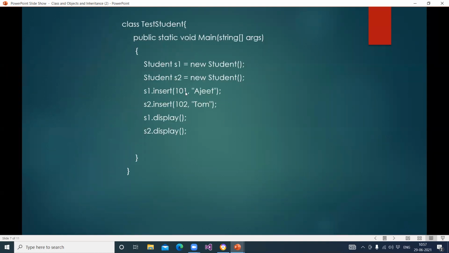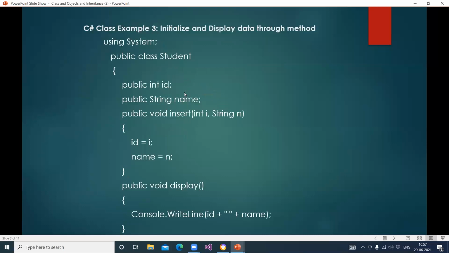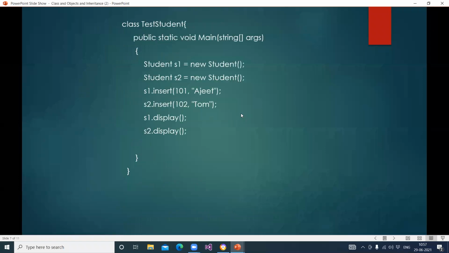तो अभी हमको यहाँ पे क्या करना है? We have to pass two values. Why? Because here we are passing two arguments at the time of creating the function. Method जब हमने create किया तो दो arguments we have passed. So here we have to assign two values. The first is 101 and second is Ajit. So this is ID and this is name.